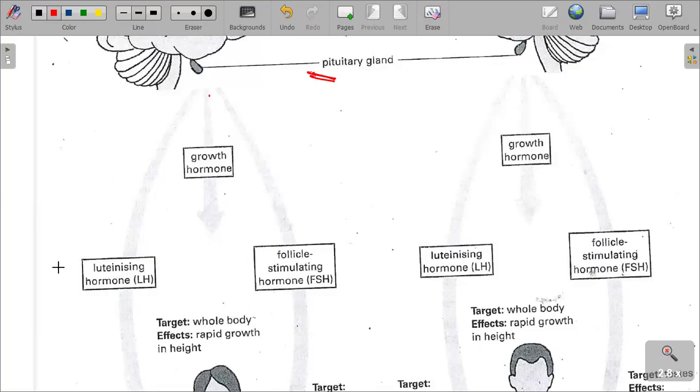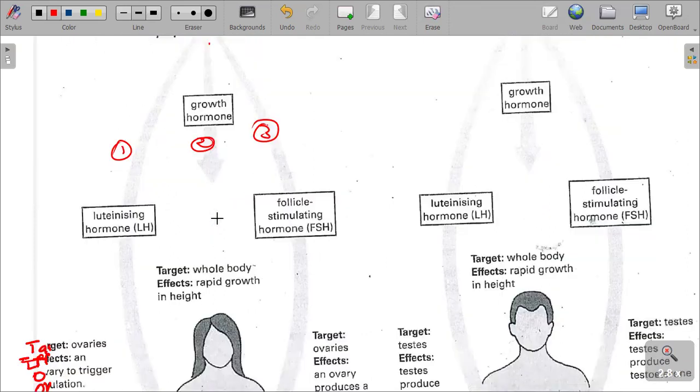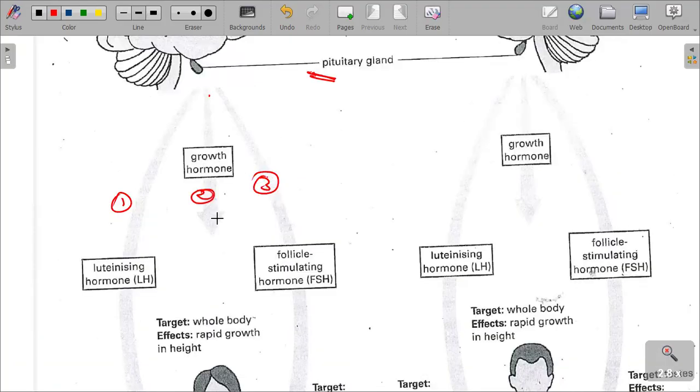The arrows here are arrow number 1, arrow number 2, and number 3. So we have 3 hormones produced from the pituitary gland: the luteinizing hormone, the growth hormone, and the follicle stimulating hormone.